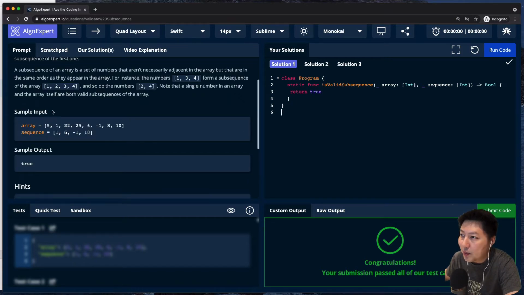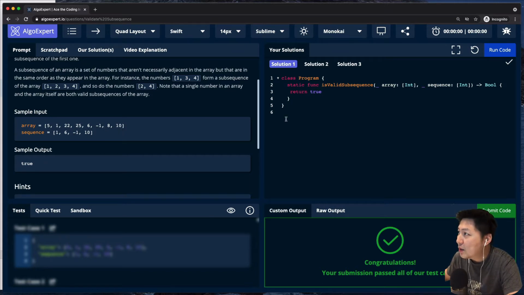So the sample input: this array 5, 1, 22, 25, 6, -1, 8, 10, and this is the sequence 1, 6, -1, 10. So this is a subsequence of the array here. Why is that so? It's because 1 is over here, and then 6 is on the right of 1, and -1 is on the right of 6, and 10 is on the right of -1. All right, I hope you get that.